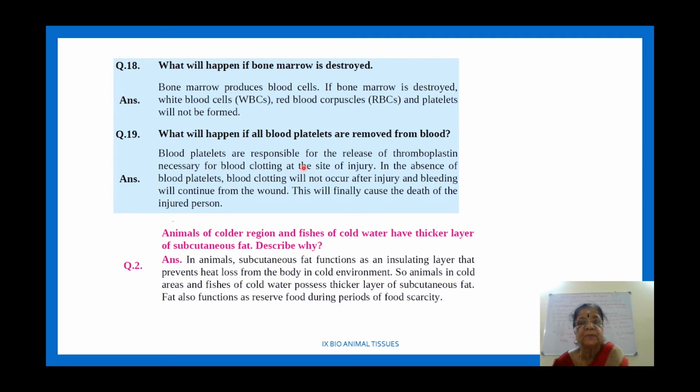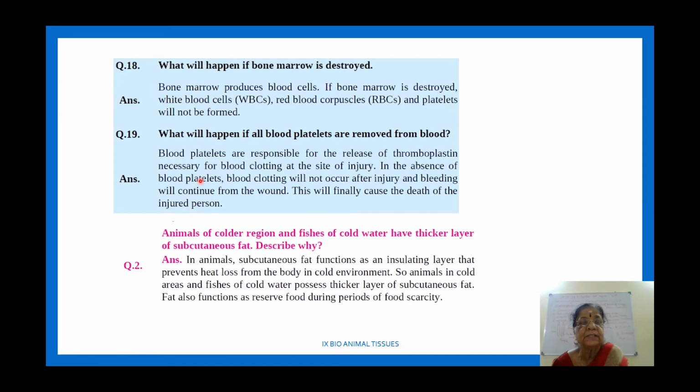Platelets are responsible for the release of thromboplastin necessary for blood clotting at the site of injury. In the absence of blood platelets, blood clotting will not occur after injury and bleeding will continue from the wound. This will finally cause the death of the injured person.